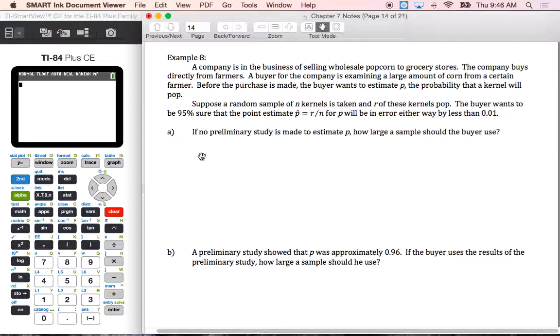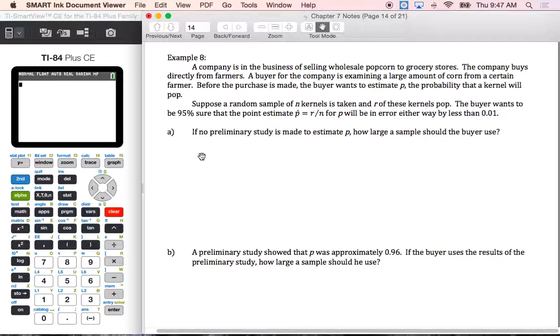The buyer wants to be 95% sure that the point estimate P hat equals R over N for P will be in error either way by less than 0.01. If no preliminary study is made to estimate P, how large a sample should the buyer use? So again, going through.